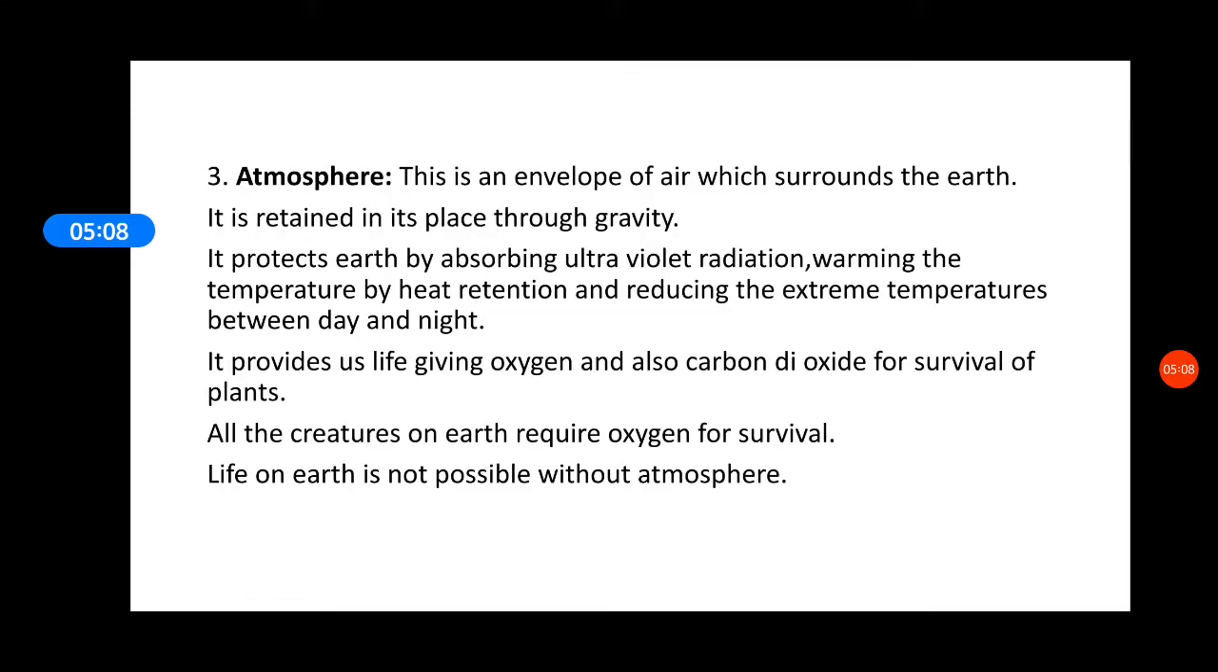This was hydrosphere. Atmosphere. When I talk about atmosphere, children, I talk about the envelope of air and gases which is surrounding Earth. We all know Earth has an envelope of air and gases around itself. This envelope does not let the ultraviolet radiation of the sun fall on Earth or affect the Earth. We know this envelope remains intact over the Earth with the help of gravity.